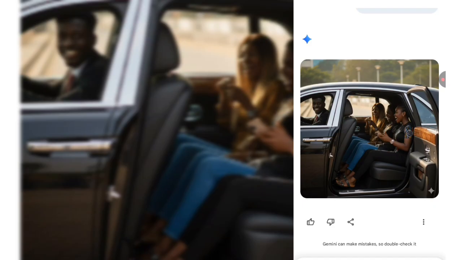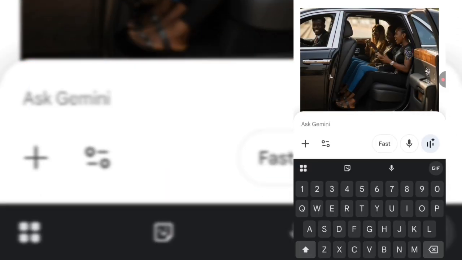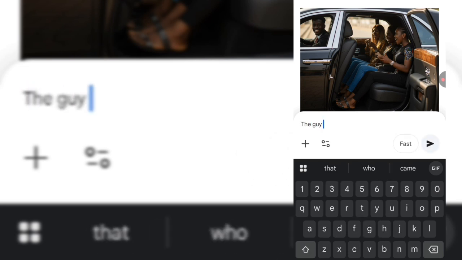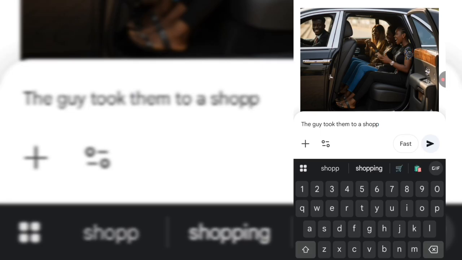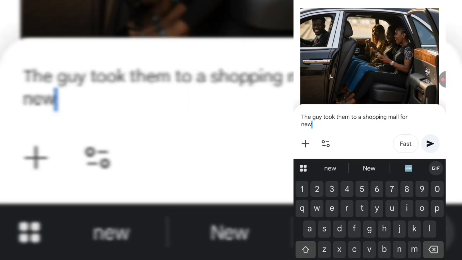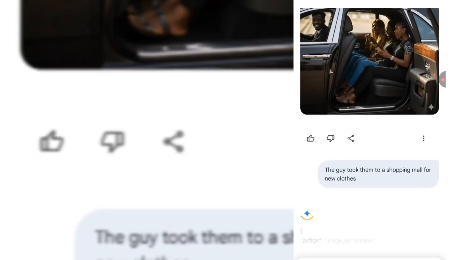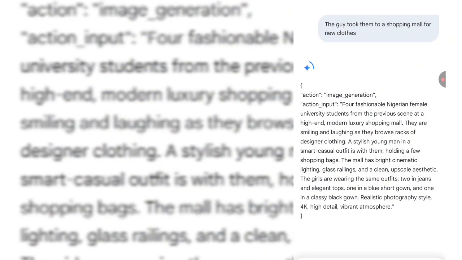So I continued creating the pictures on my own because sometimes ChatGPT can give you a prompt that doesn't match. So the next thing I will do now is I want it to write that he took them out for shopping. So I will just say the guy took them to a shopping mall for new clothes. So I'm just going to allow it to load. This is how I'm going to be doing it. Don't forget that we have a story.